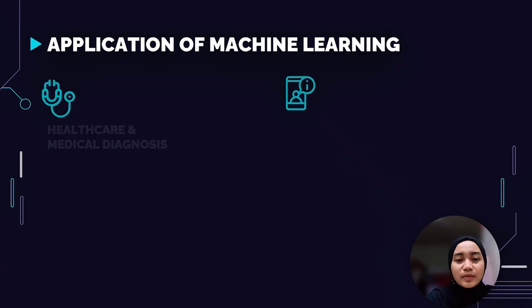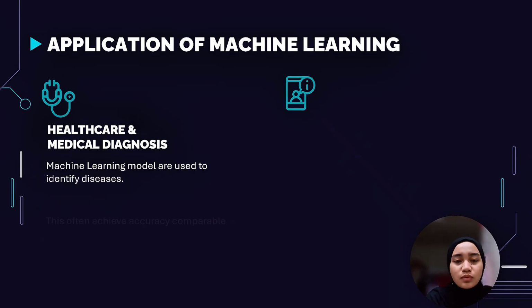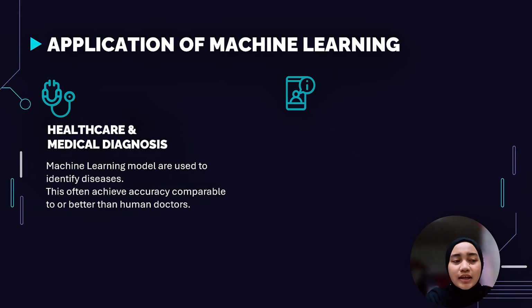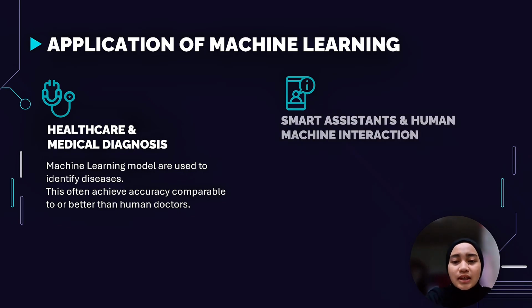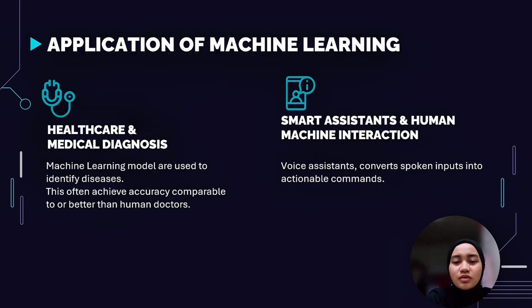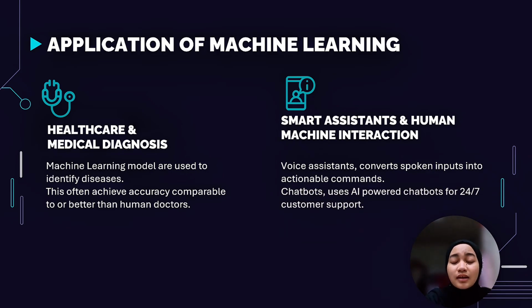Okay, so for applications of machine learning, first is healthcare and medical diagnosis, where machine learning models are used to identify diseases like cancer, pneumonia, and also Parkinson's from medical images. This often achieves accuracy comparable to or better than human doctors. Second is smart assistants and human-machine interaction, where voice assistants like Siri, Alexa, and Google Assistant convert spoken inputs into actionable commands. And chatbots, where businesses use AI-powered chatbots for 24/7 support.